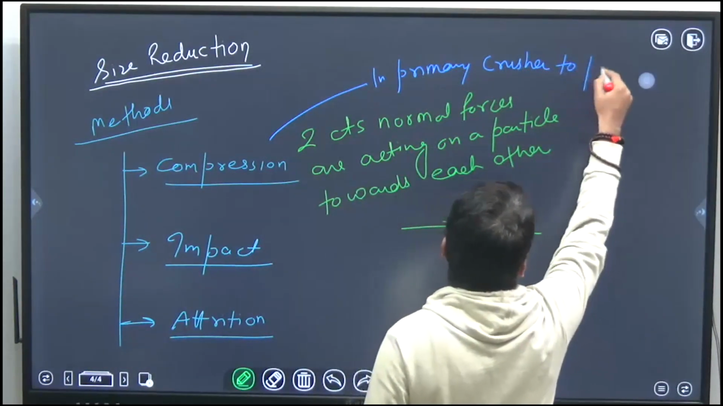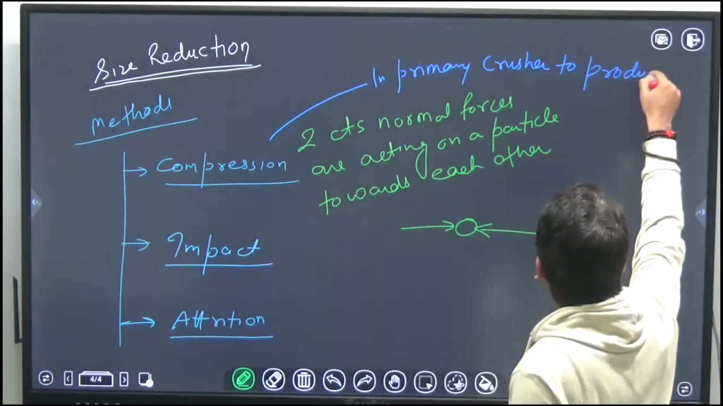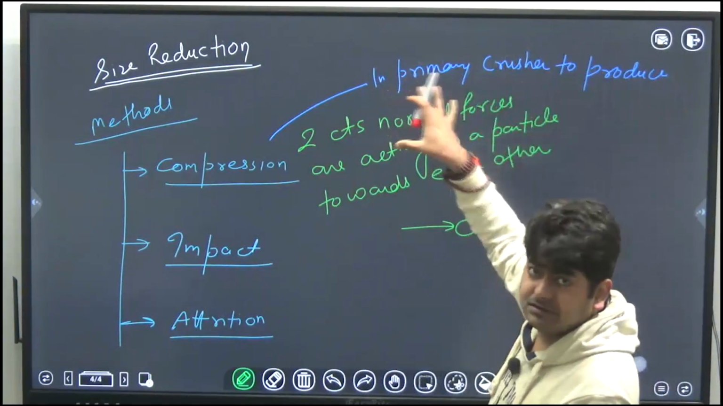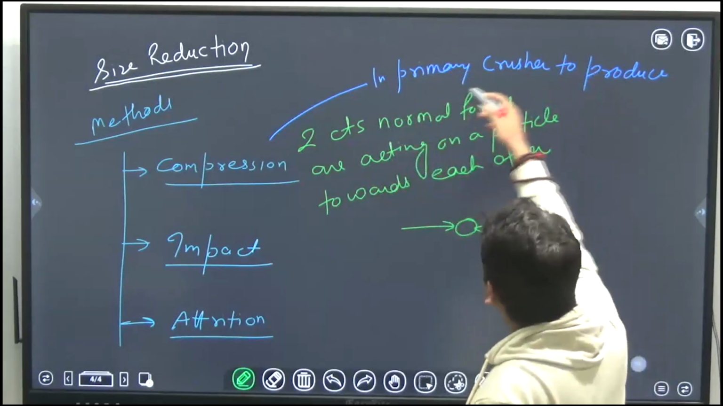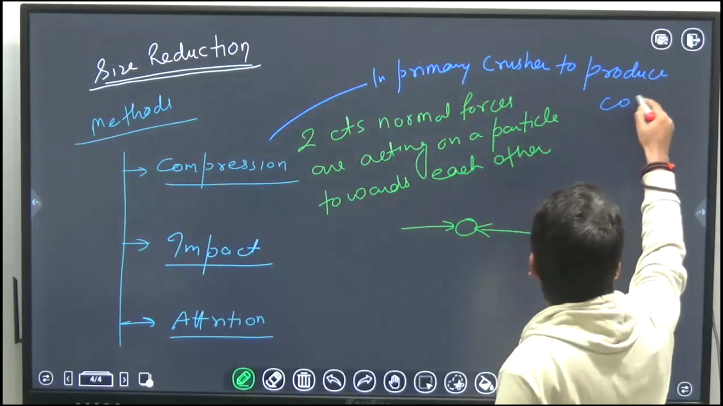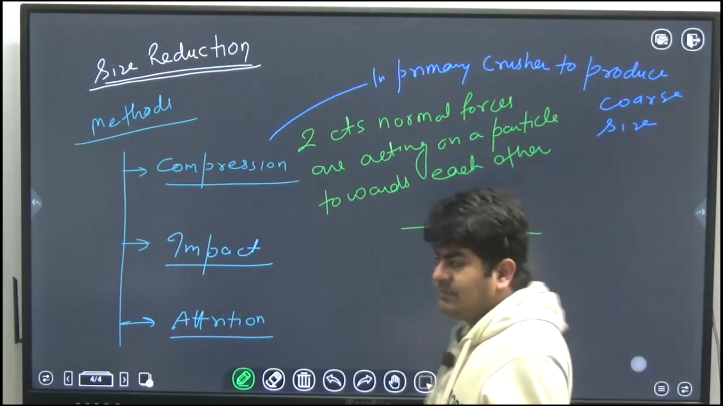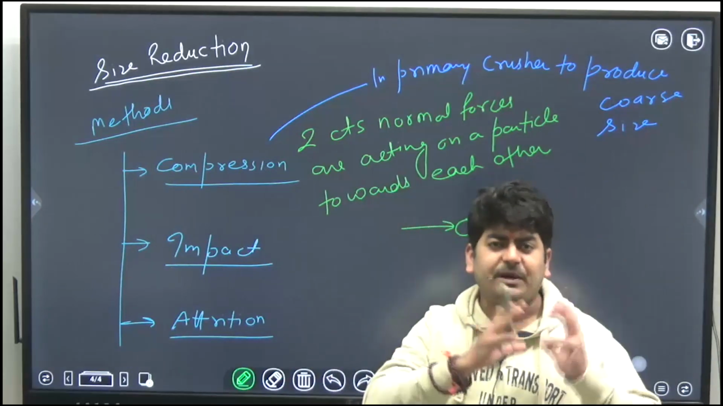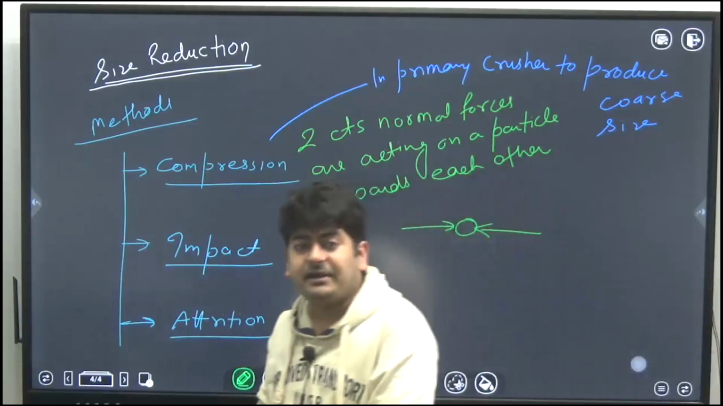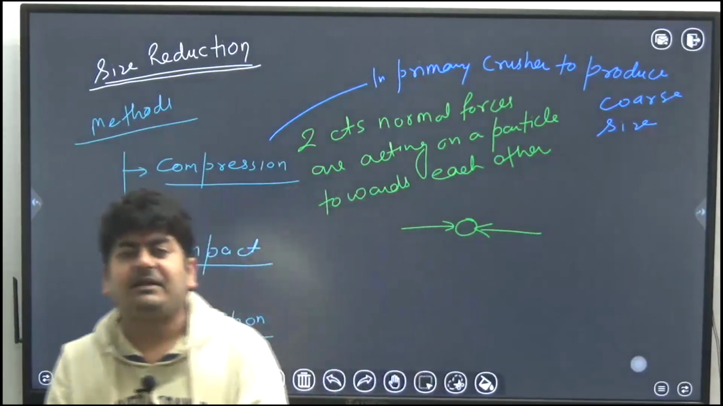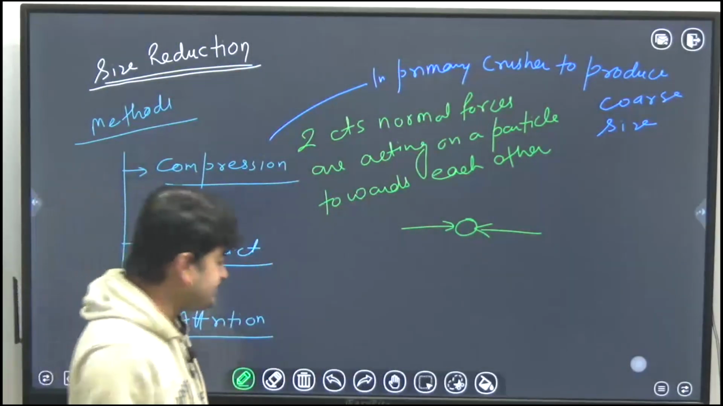to produce, this thing should be clear to you, that all these points, whatever I am discussing here, should be clear to you. In primary crushers, compression is used to produce coarse size particles. Means we send some particles as a feed, solid particles. After crushing, the crushed product which I am getting will be in coarse size. Okay, so to produce coarse size particles.